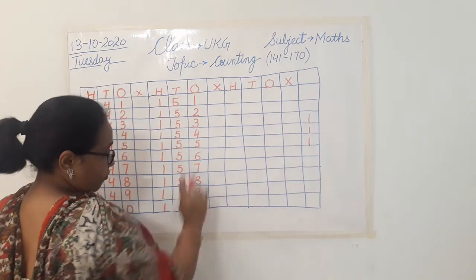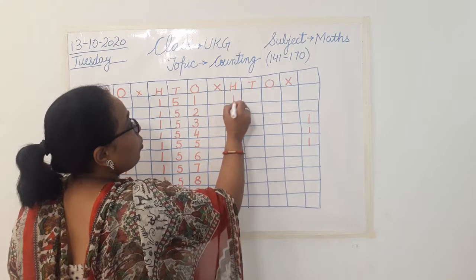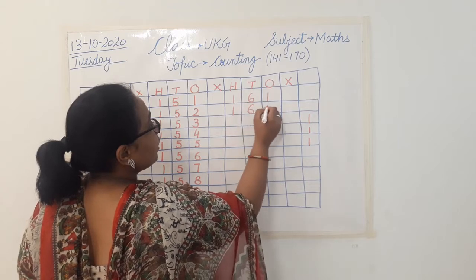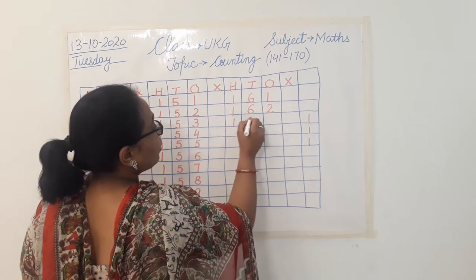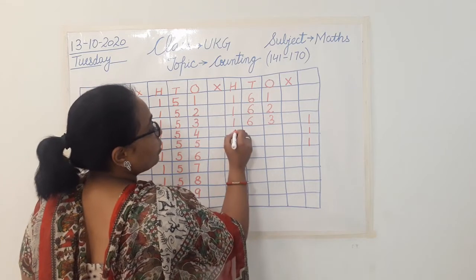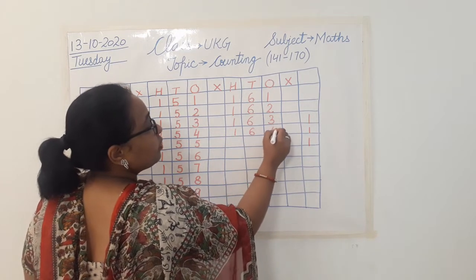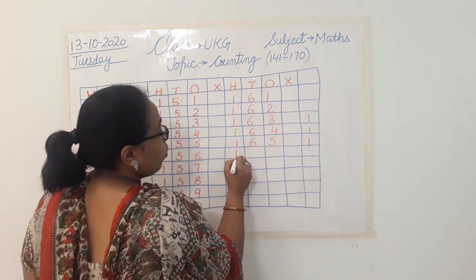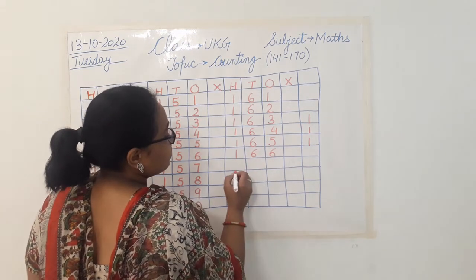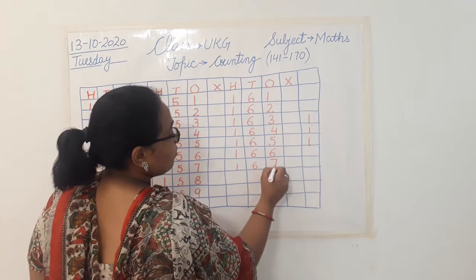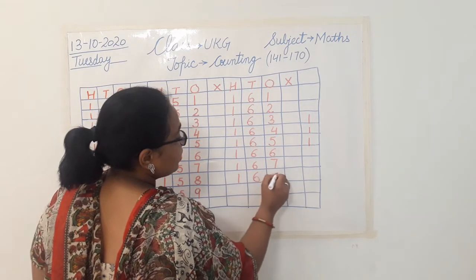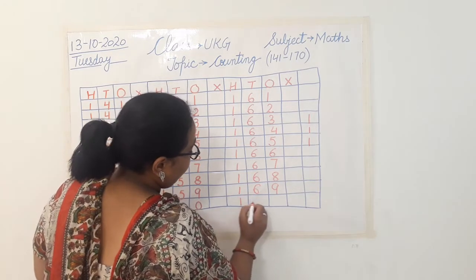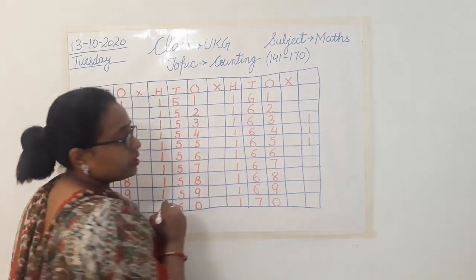So let's see how to begin from 161. 162. 163. 164. 165. 166. 167. 168. 169. 170.